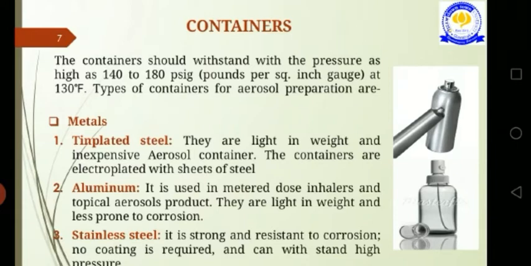The next component is the dip tube. This dip tube is made from polyethylene or polypropylene. The third main component part of the aerosol is the actuator. This actuator is to ensure that the product is delivered in the proper and desired form. A specially designed button or actuator is fitted to the valve system, for delivering the proper and desired dose.